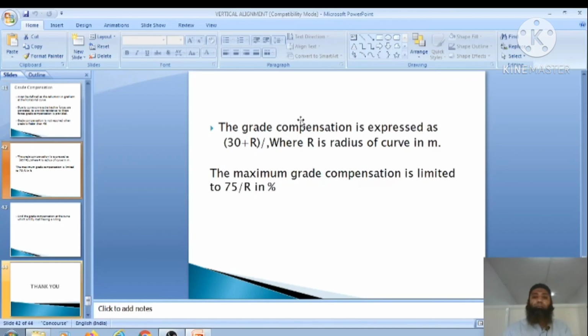The grade compensation is expressed as (30 + R) / R, where R is the radius of the curve in meters. The maximum grade compensation is limited to 75 / R in percentage. So all this is provided in percentage. It is very easy to calculate grade compensation. It is only (30 + R) / R, where R is the radius of the curve. As we have come across a horizontal curve, we will know the radius also, so we just substitute that value of radius and we get the grade compensation. The maximum grade compensation is limited to 75 / R in percentage. Let us see